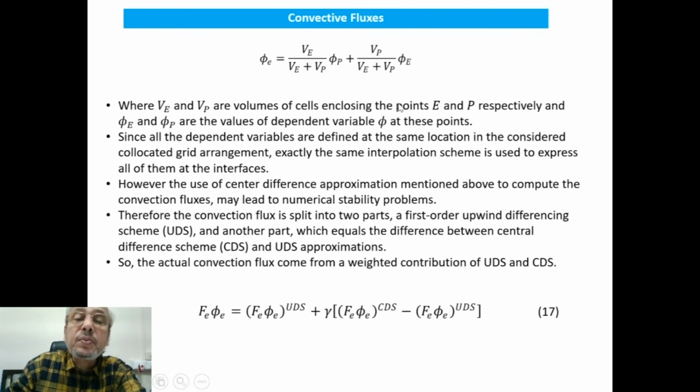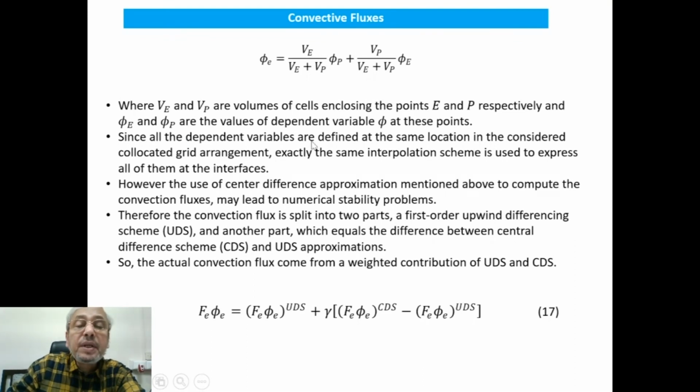That's what we are explaining. The eastern neighbor has volume VE and phi E is defined at its center. The cell of interest has volume VP and phi P is defined at its center. And at the eastern cell face center we define the value through the interpolation.